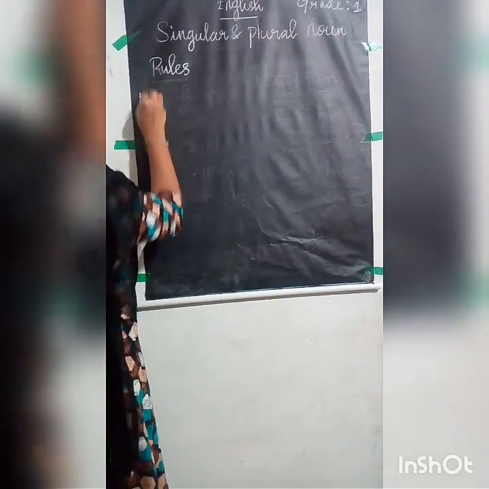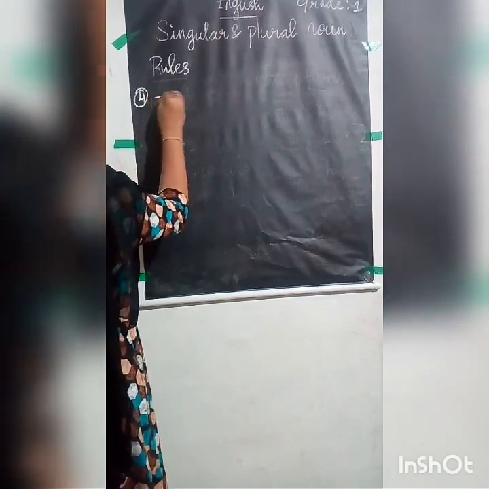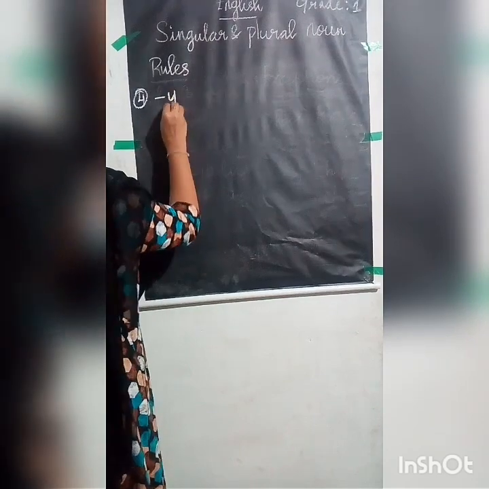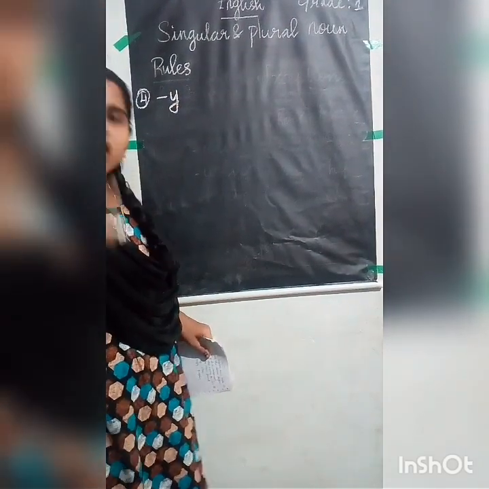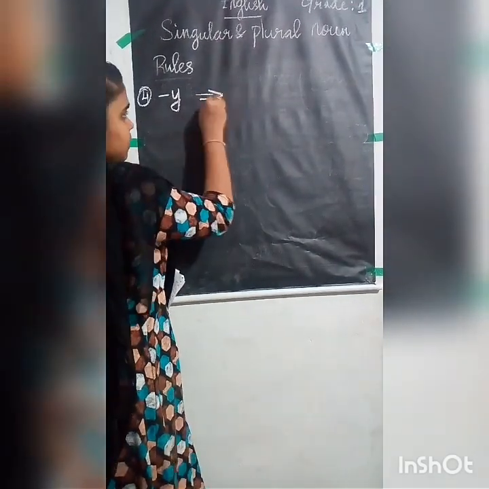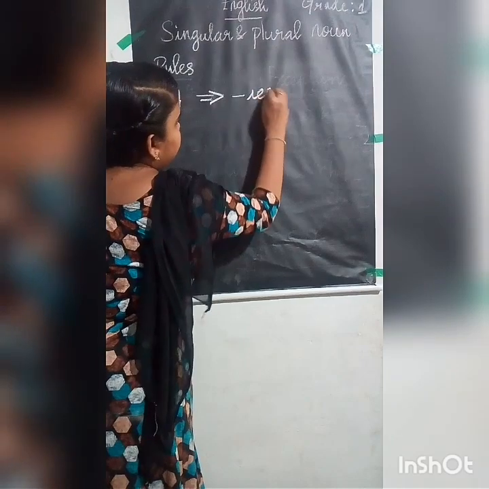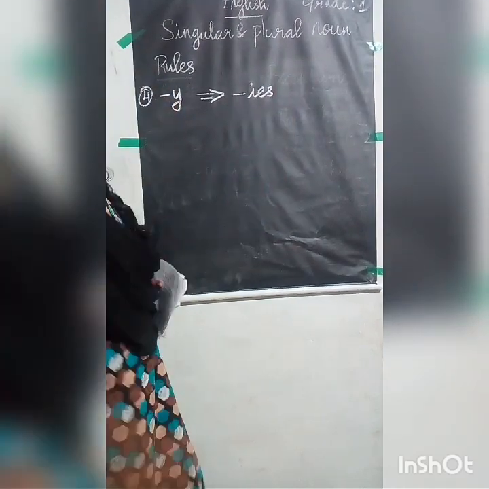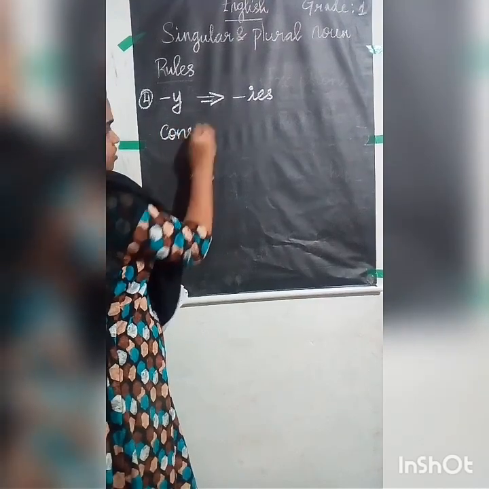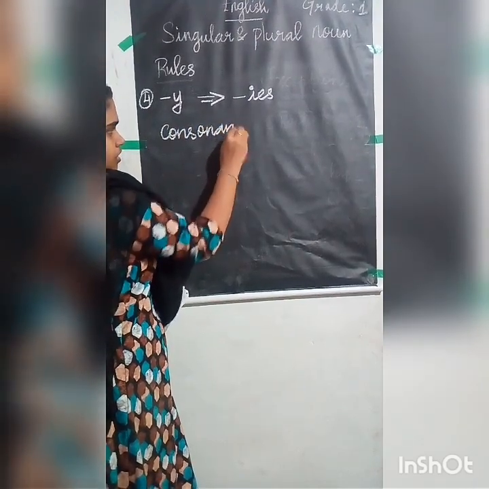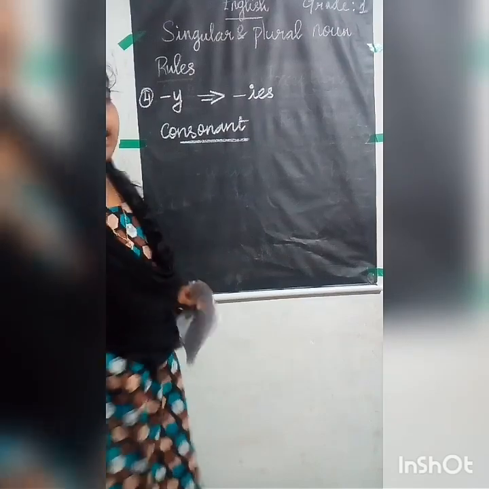So the fourth rule is, if a singular noun ends in a Y, okay, and the letter before it is a consonant, you have to make it as IES. How to make it as IES. So I already told you what is meant by consonant. So what is meant by consonant, students? Last class we taught you what is vowel and consonants.